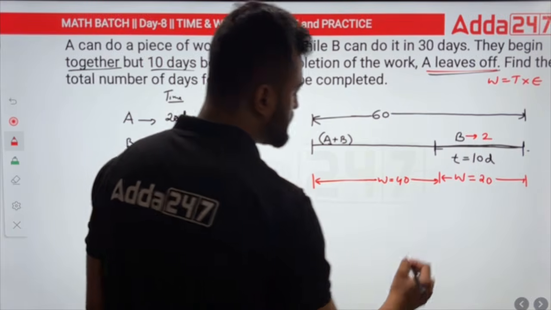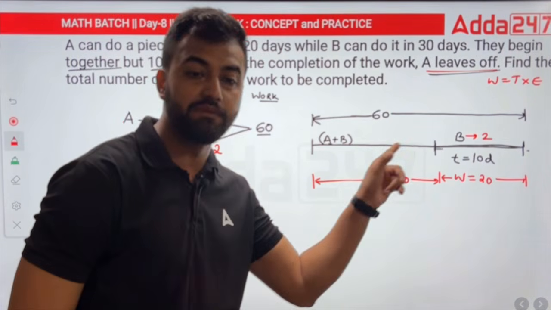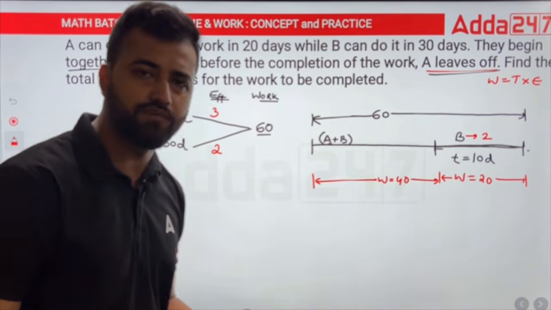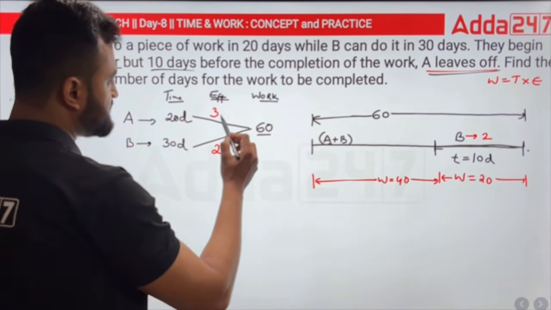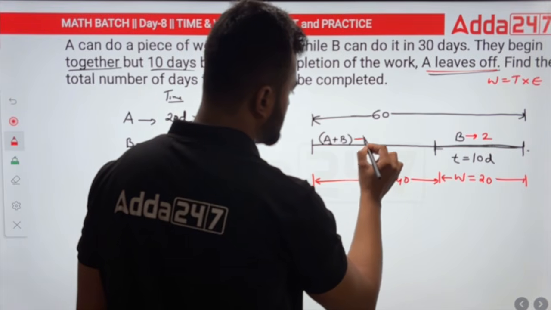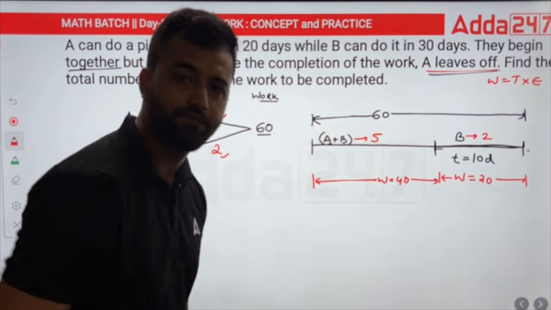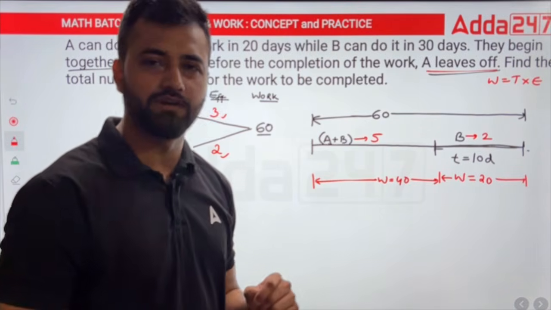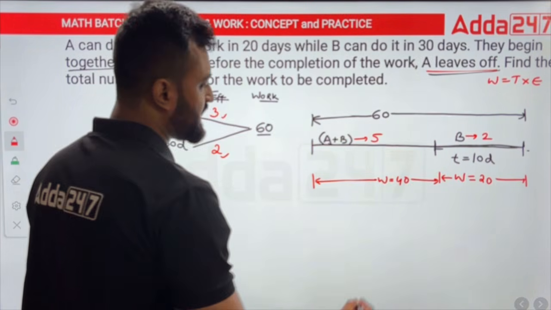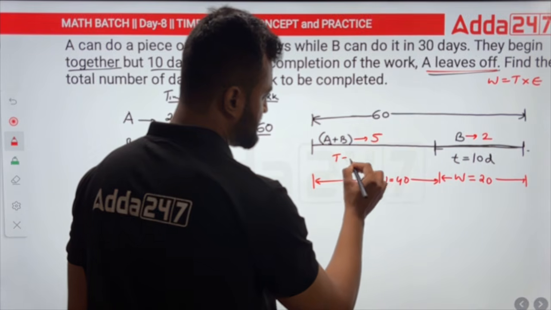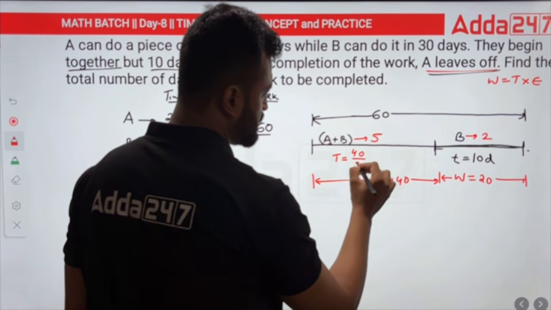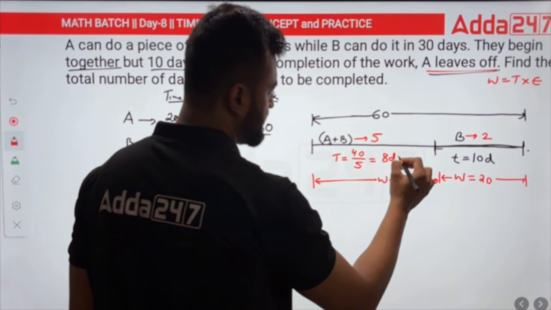Now who will be doing this work? This work was done by A and B together. So we just need the time out here. We have the efficiency of A and B. See, A is 3, B is 2. That means total efficiency will be 3 plus 2, 5. So here A and B would have been working with an efficiency of 5. So how many days will they take to complete 40 work? To get time, you take efficiency: work divided by efficiency is time. We learned that yesterday. So I'll divide this work by their efficiency, and this would be 8 days.